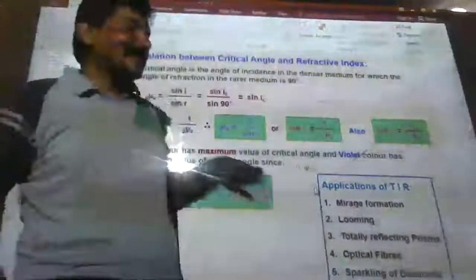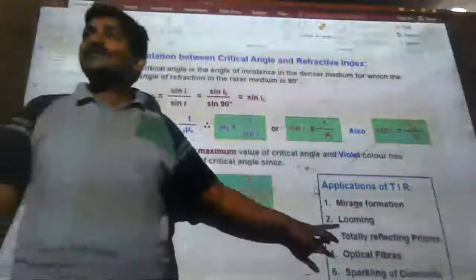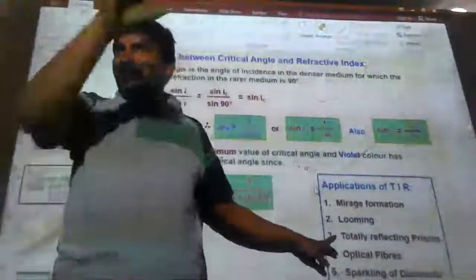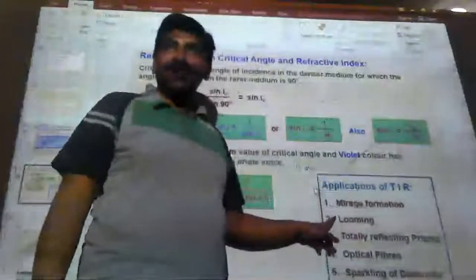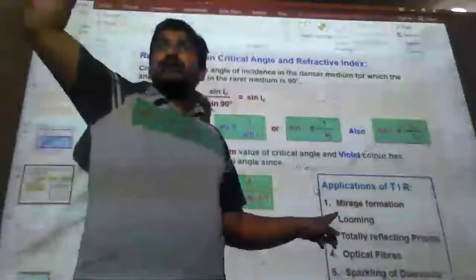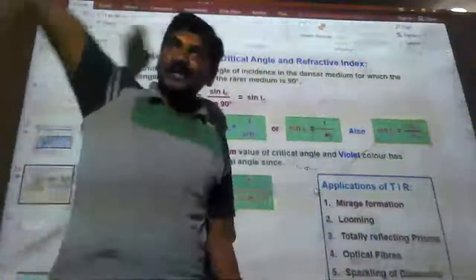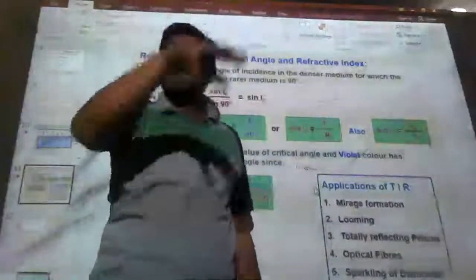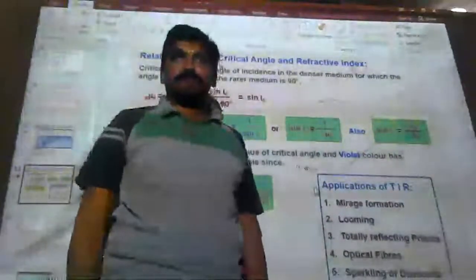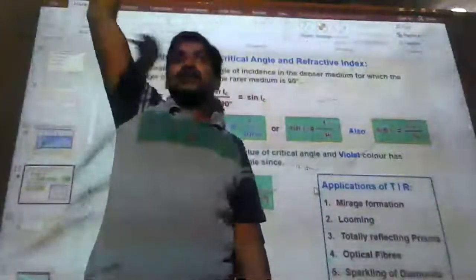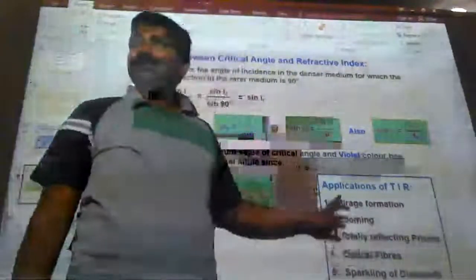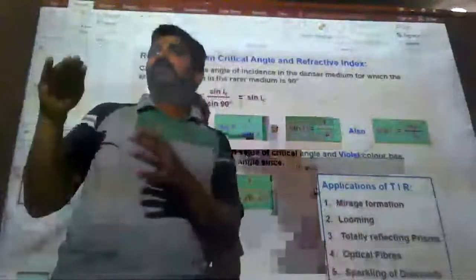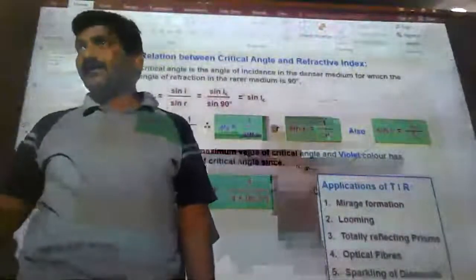Usually in the TIR process, light passes from denser medium to rarer medium, the air above the surface, and then it undergoes refraction and total internal reflection. Then whatever clouds are there above, that image will be reflected on the road as water, usually in dry air with respect to the surface of the earth. Now looming is the same as mirages, which makes palm trees appear on the lake or near the lakes.